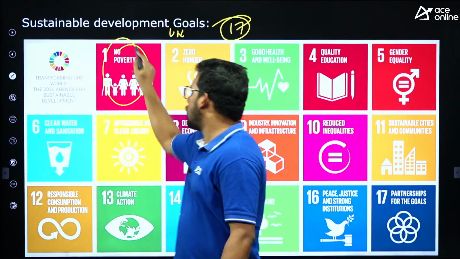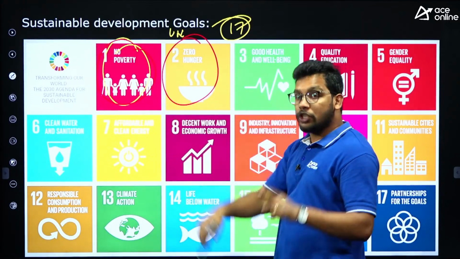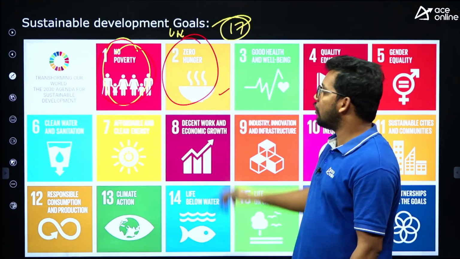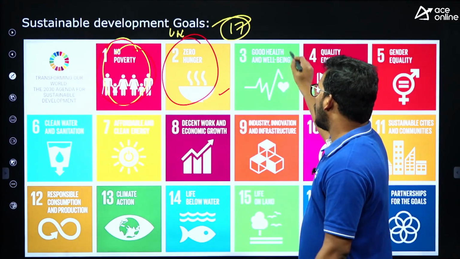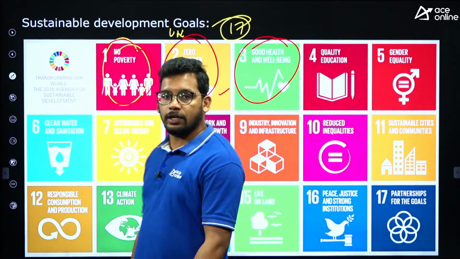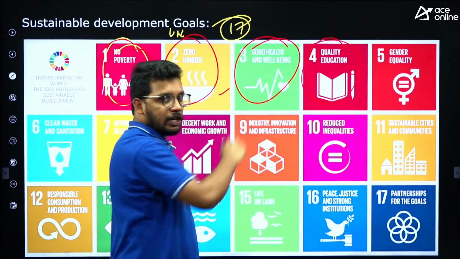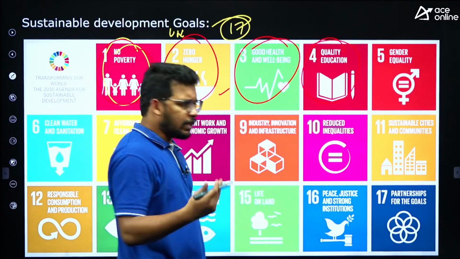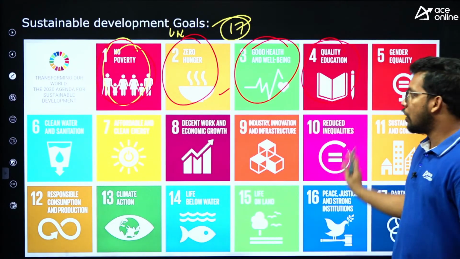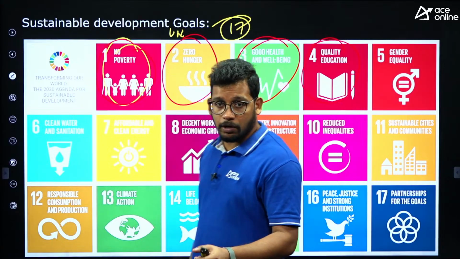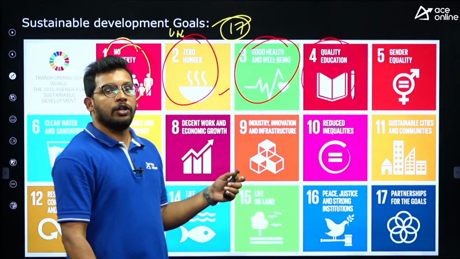The first sustainable development goal is that we should not have any poverty by 2030. There should be zero hunger. Everyone should get food, right? No person should suffer from hunger, right? And then good health and well-being, the third sustainable development goal, and then quality education, gender equality. So there are a total of 17 goals. They are asking about them in the exam also. You can just go through them and you can remember them as well, right? So these are the 17 sustainable development goals that the world has set through the United Nations